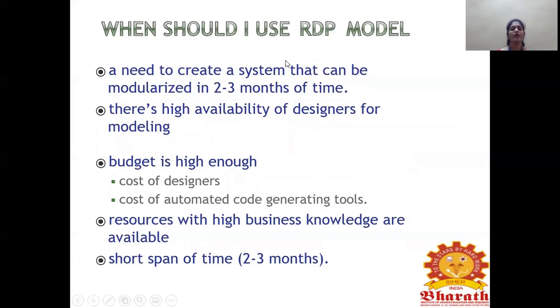So when can I opt for the RAD model? When you need to create a system that can be modularized in 60 to 90 days, that is three months of time. There is a high availability of designers for modeling. The modeling tools require designers, right? So if there is high availability of designers, we can opt for a rapid model. The budget is high enough for the cost of designers and tools. If you have a high budget, you can afford designers and modeling and code generating tools.